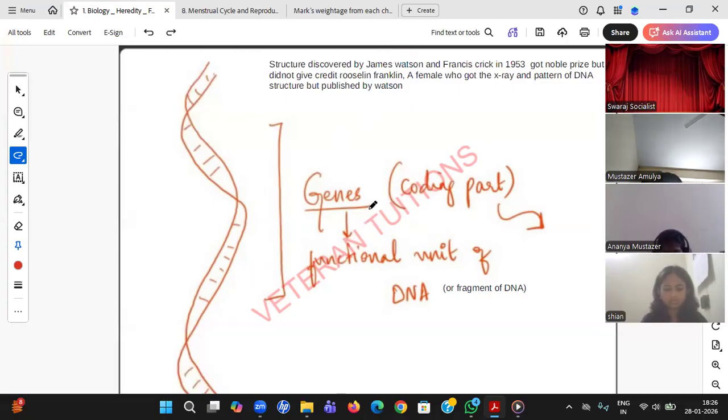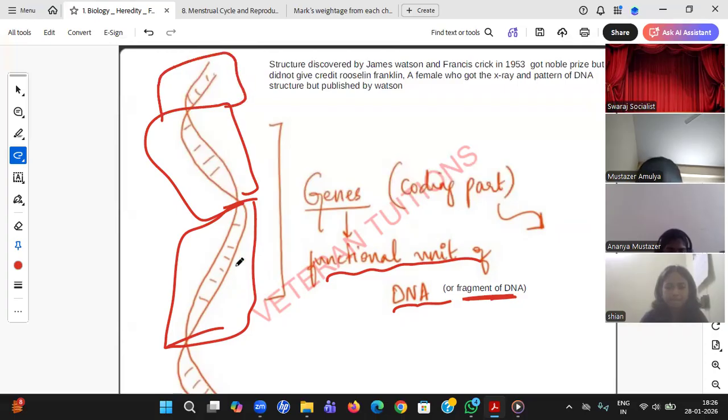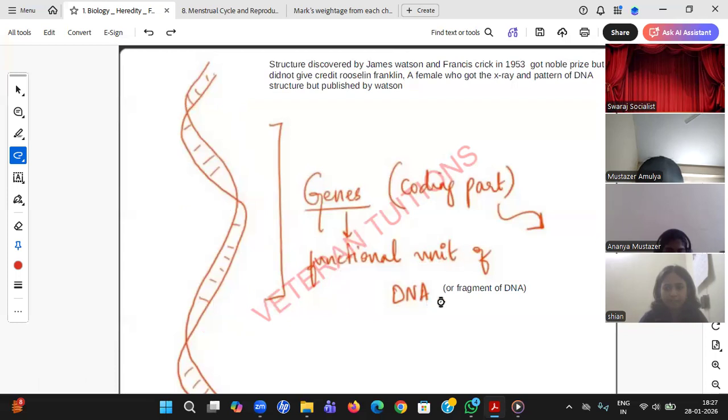Students, as I said, in our human body the basic functional part is the cell. Like that, in DNA, what is the functional part? Obviously, entire DNA is made up of these pieces, so this piece is the functional part. So gene is sometimes known as the functional unit of DNA. It's a small part of DNA. If I add one more small piece like that, the entire DNA can be made up.